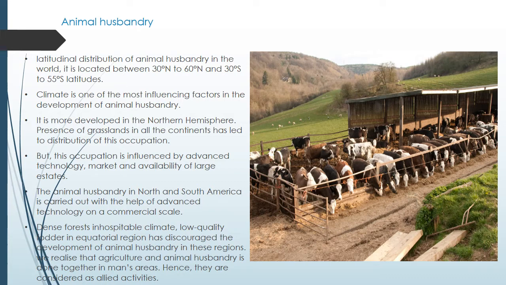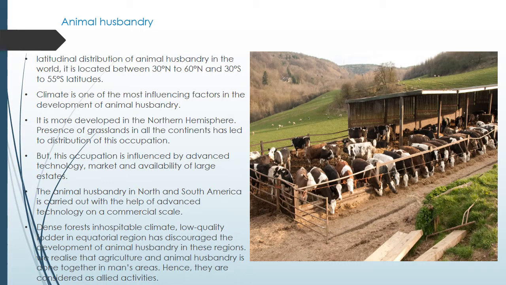Dense forest, inhospitable climate, and low quality fodder in the equatorial region have discouraged the development of animal husbandry. So the improper climate and low quality fodder limit this activity. What is fodder? It is the food which we give to sheep or other domestic animals.